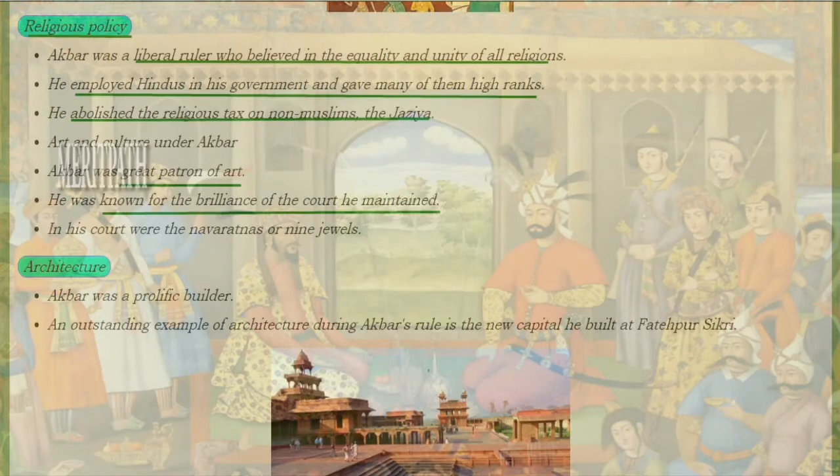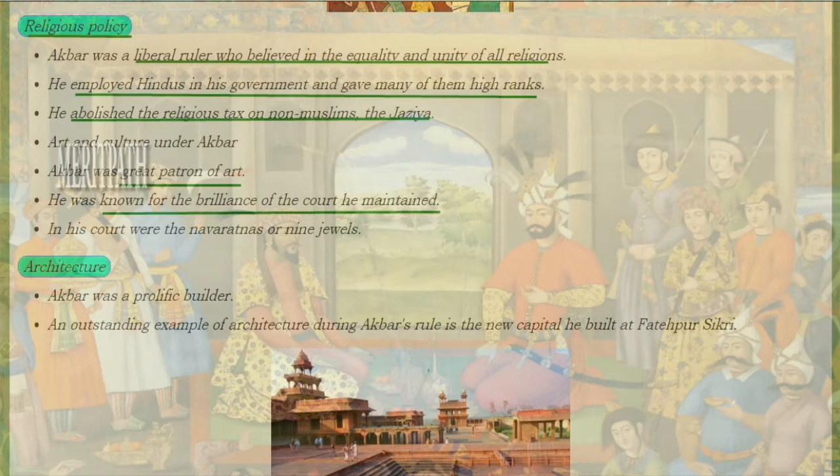How was the religious policy? Akbar was a liberal ruler. He believed in equality and unity of all the religions. He employed Hindus in his government and gave them high ranks. And he abolished the religious tax on the non-Muslims known as Jizya.